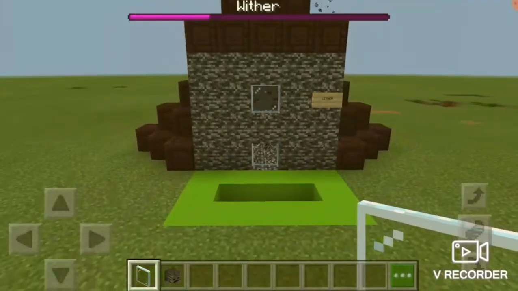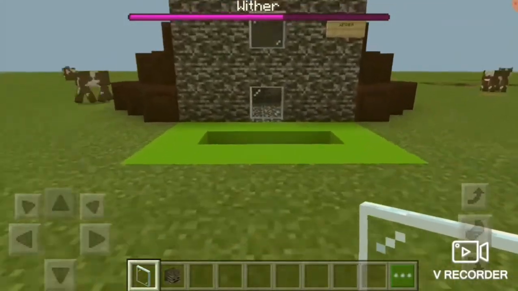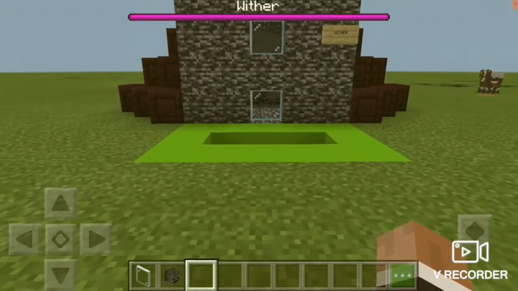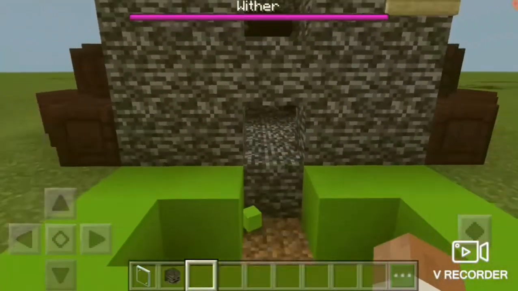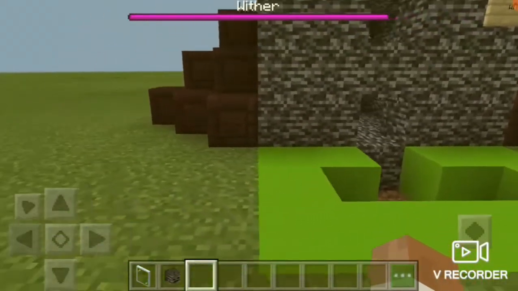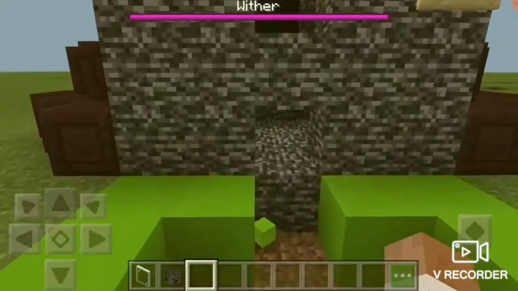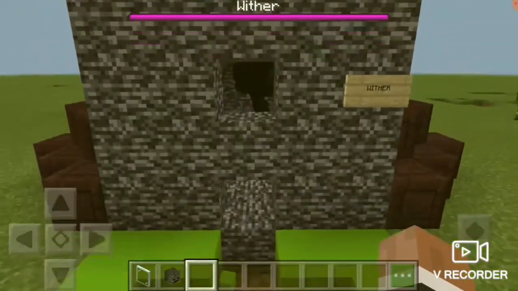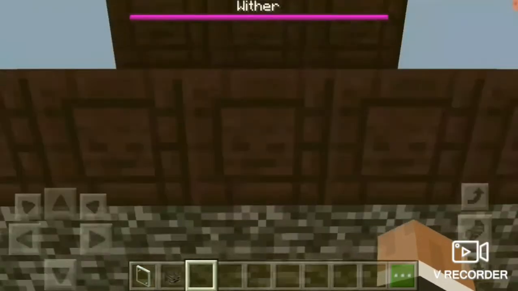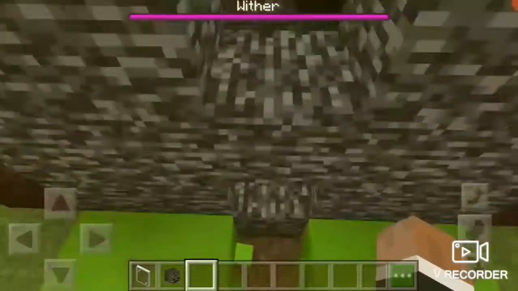Okay. Oh my gosh. Please don't destroy everything. Okay. It's not destroying. Okay, no, it did. But it's not enough. Let's go. Okay. Now we can measure the wither. Isn't that wonderful? Okay, so yeah, its head is kind of making a hole in the ceiling.